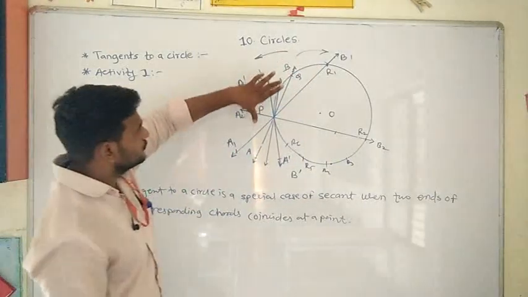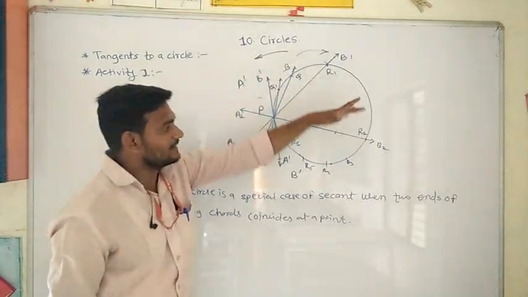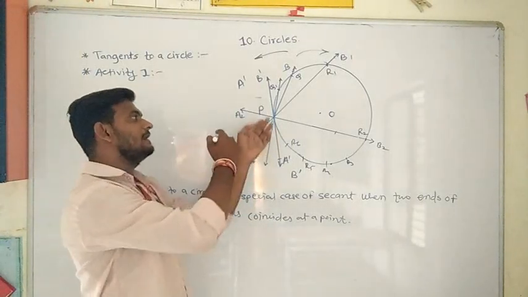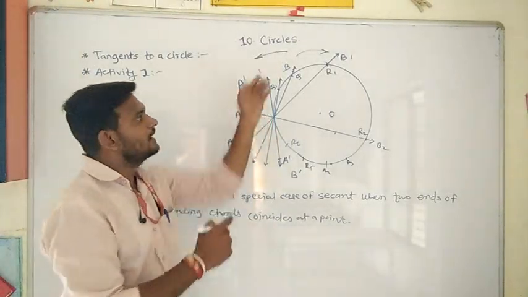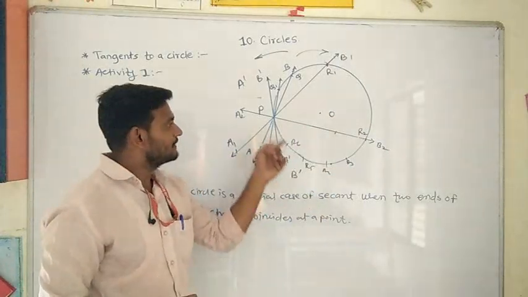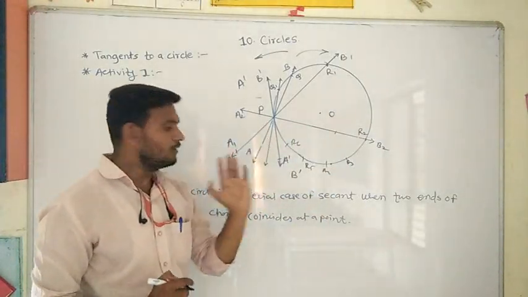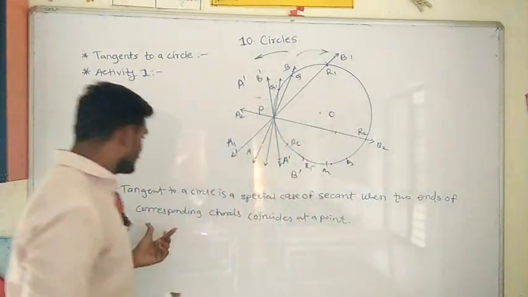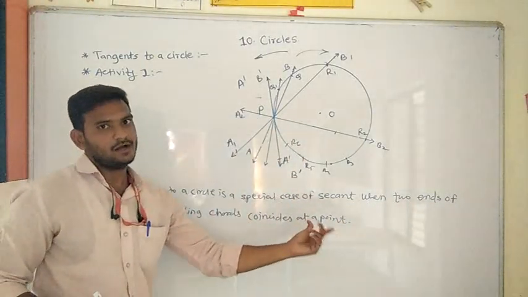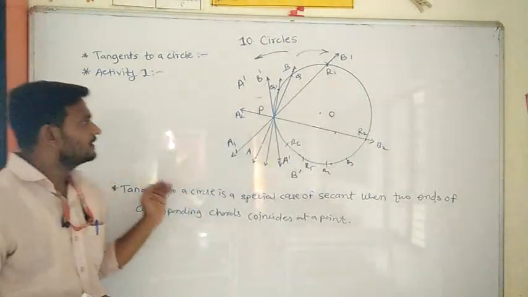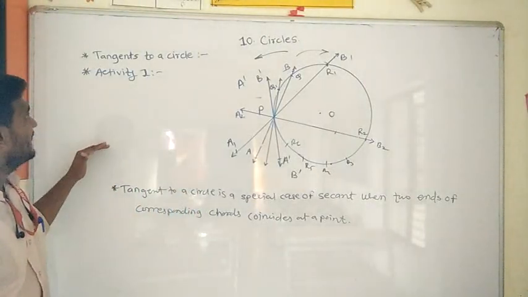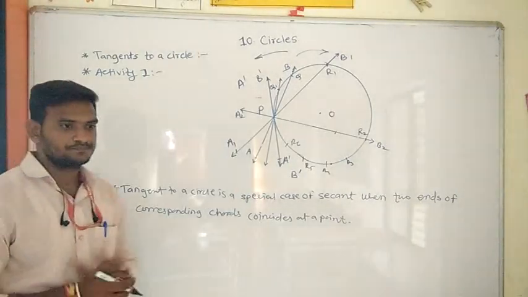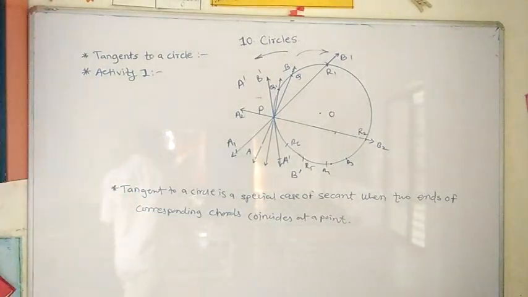See here, these are the two ends and these two ends are coinciding at a point P. We have seen while rotating the left hand side it is coinciding to the point P only, and while rotating the right hand side it will coincide again to the point P only. That is the meaning here: when two ends of a corresponding chord coincide at a point, it is nothing but a tangent. Now, draw the diagram and write this statement. Copy down this.